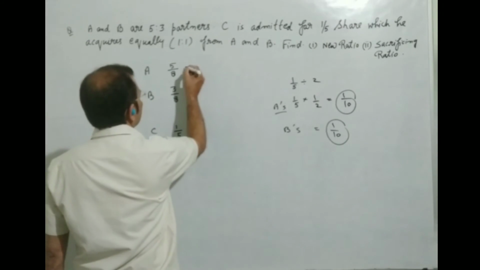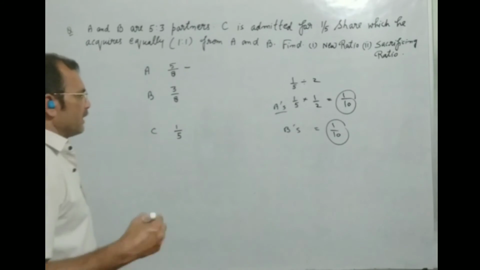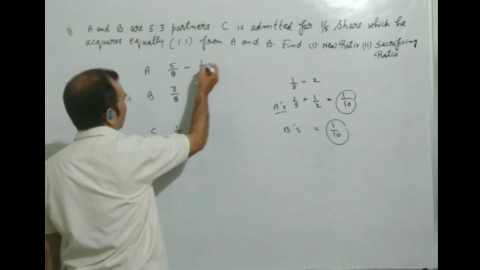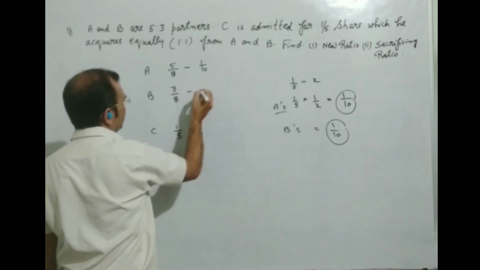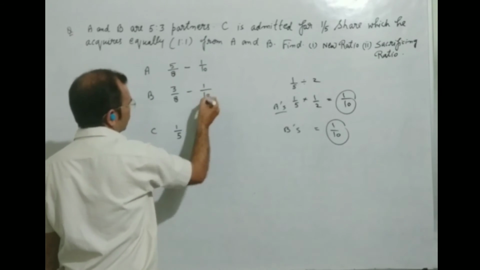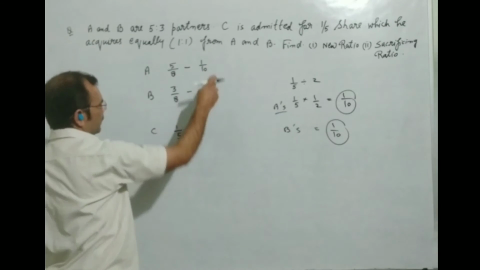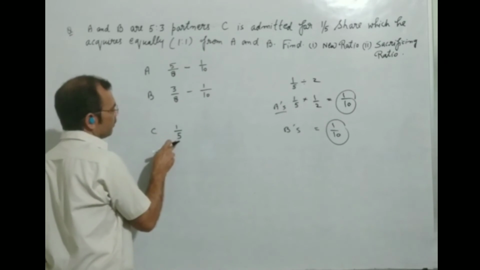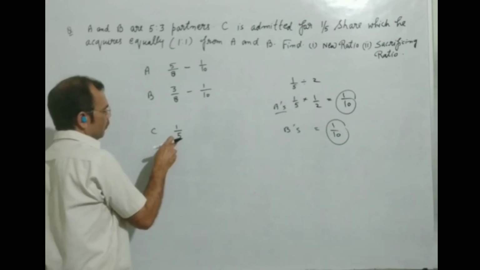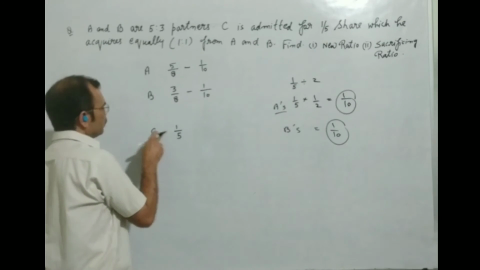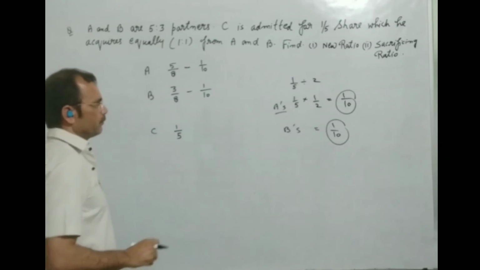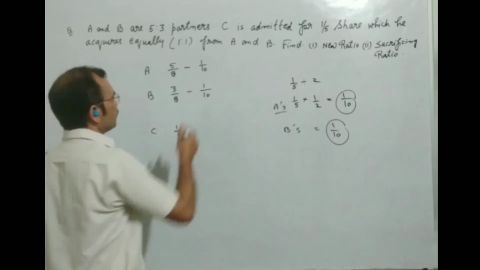So we can write A will sacrifice 1/10 and B will also sacrifice 1/10, and 1/10 plus 1/10 will be 1/5, which will be given to C. After doing this, we will solve this.